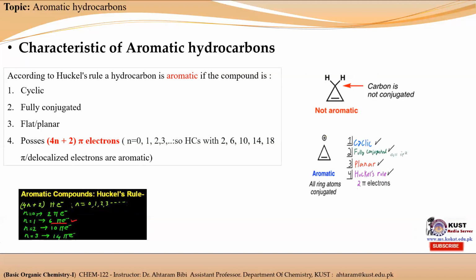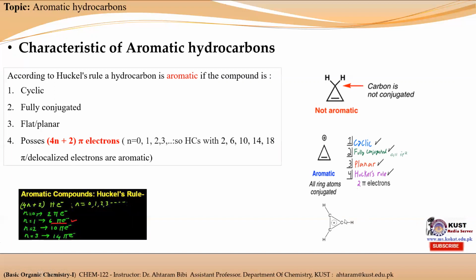Now let's see the cyclopropenyl cation molecule. We can see over here that it obeys the first property, that it is cyclic in nature. It is fully conjugated because each carbon is sp2 hybridized. We can see this carbon is sp2 hybridized, and this carbon as well as this carbon is sp2 hybridized, because it has an empty p orbital, and it has a planar structure.